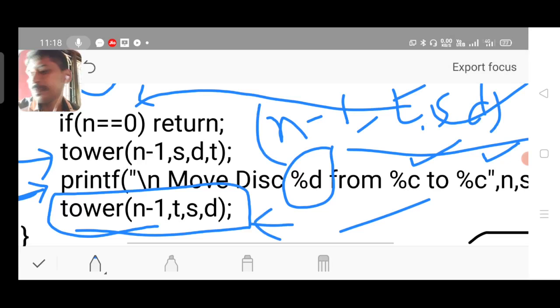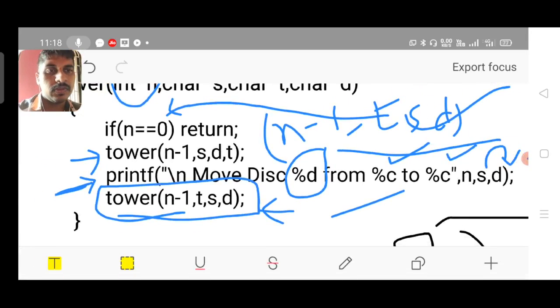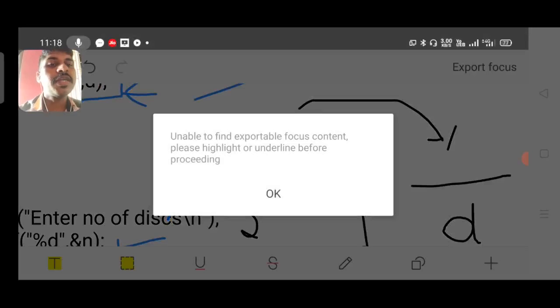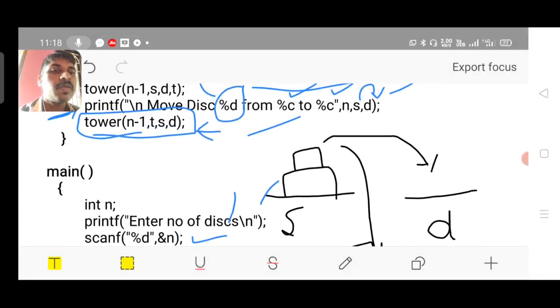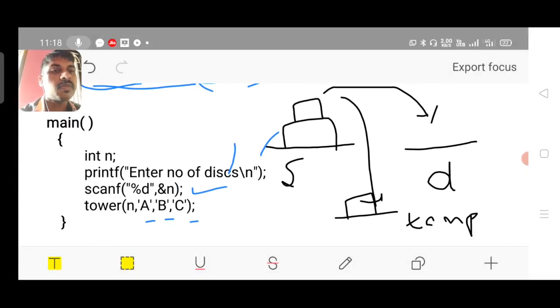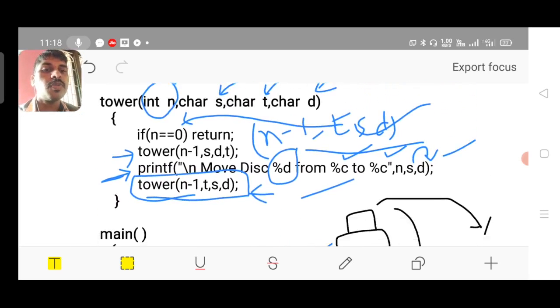Please go through the experiment we did earlier. Please go through this experiment with the help of 2 disks, or you can take 3 disks as well, and try to substitute the values here. You will come to know how it works.